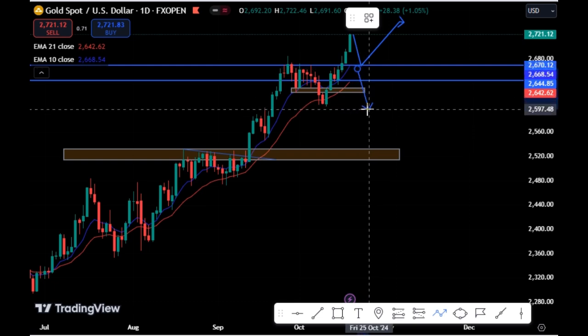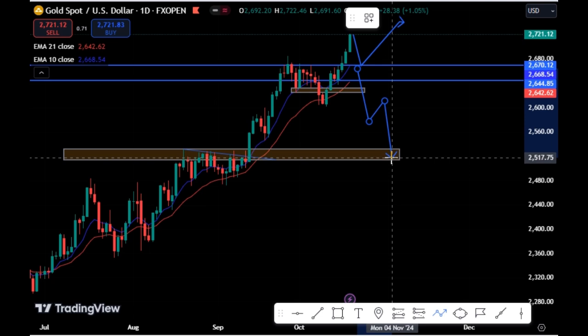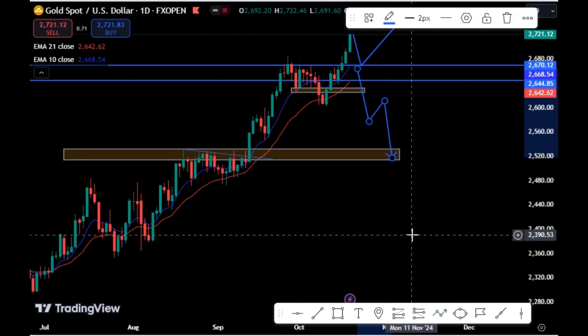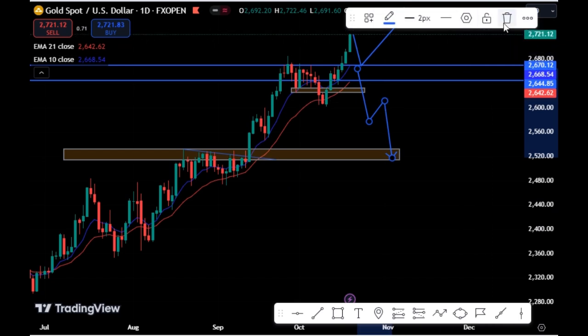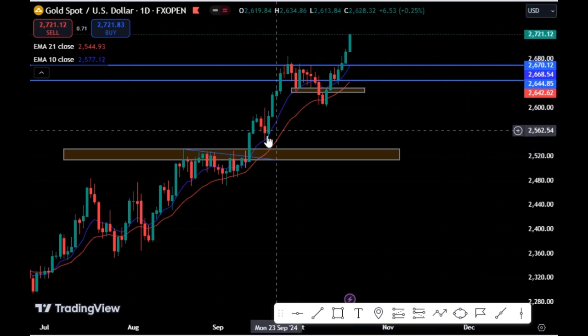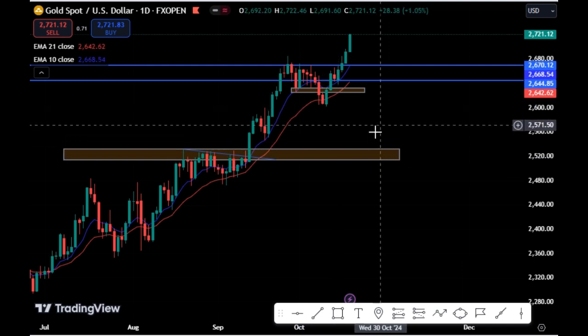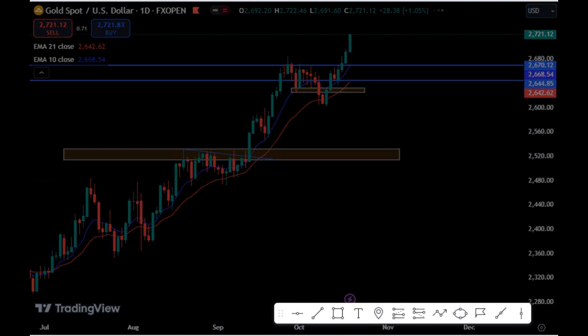If you see price goes below this level, we'll be looking for a selling opportunity for us to sell gold to continue to go down. For now, our major scenario for gold is still currently an uptrend. So we're looking for a buying opportunity for gold USD, except if price closes below this level, then we look out for our selling opportunity for the gold USD. So let's look at the weekly chart of the gold USD.